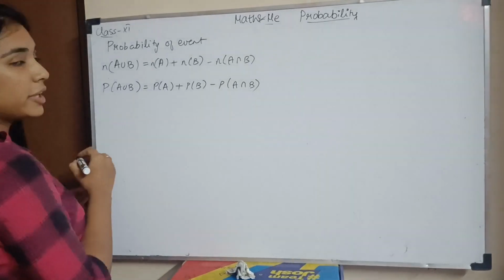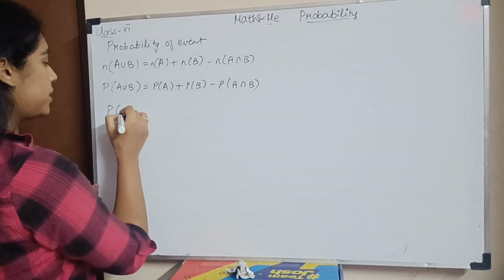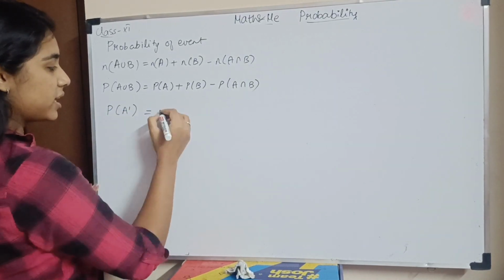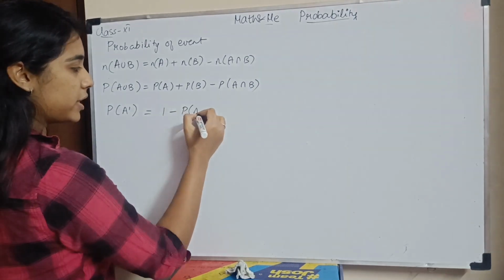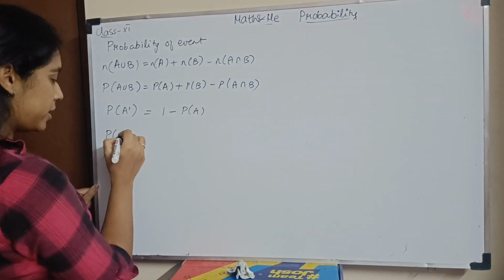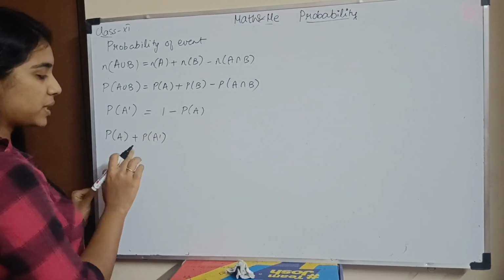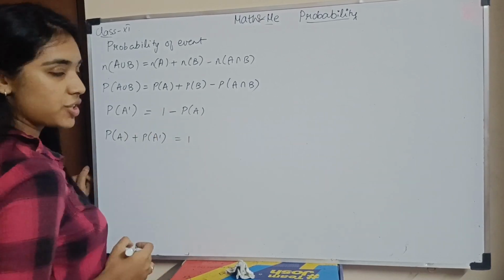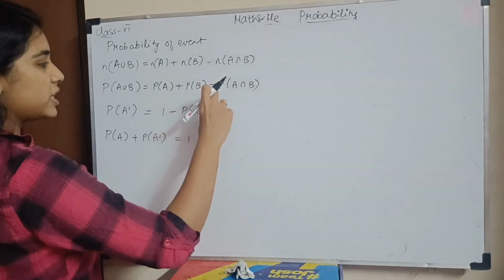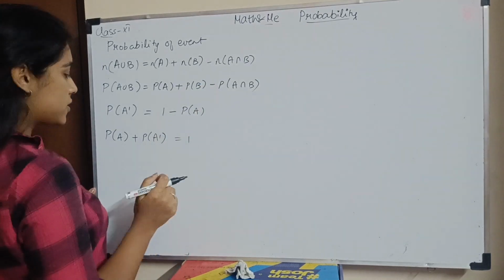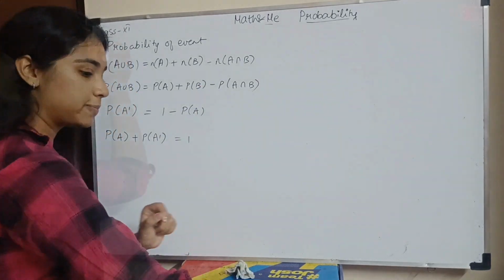Then we have the probability of the event which is not A. So how can we write the probability of not A? I can write it as 1 minus probability of A. So basically probability of A plus probability of not A, that is A happening plus A not happening, their summation is always 1. You have to remember these two when you are solving questions. Okay? So let's solve some example questions using this.